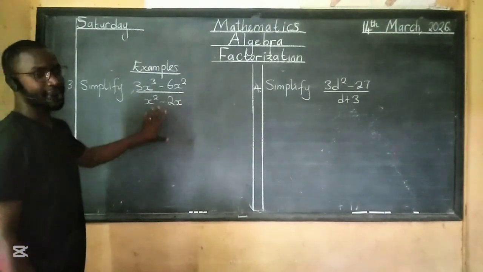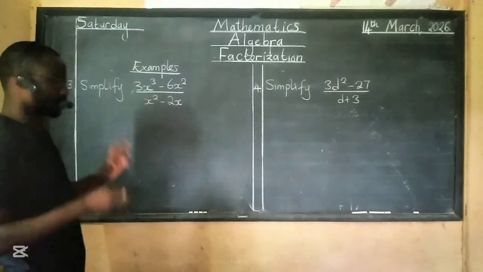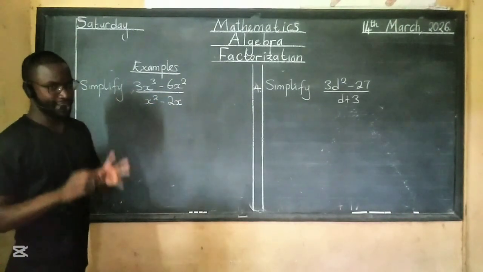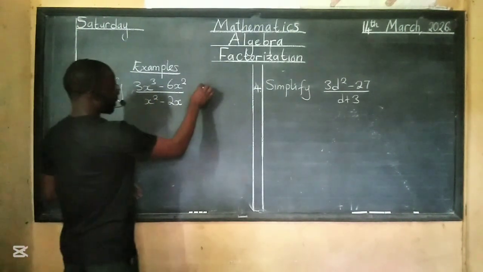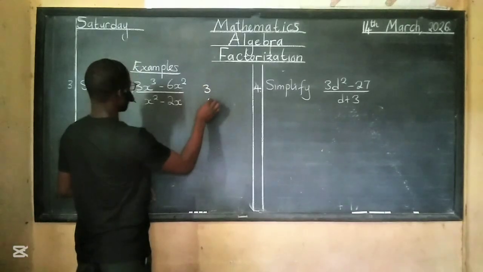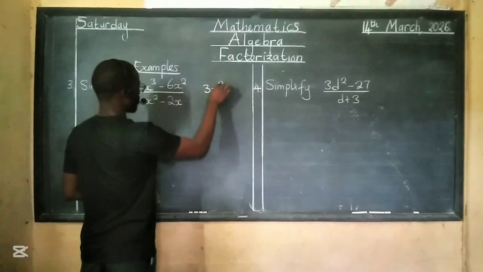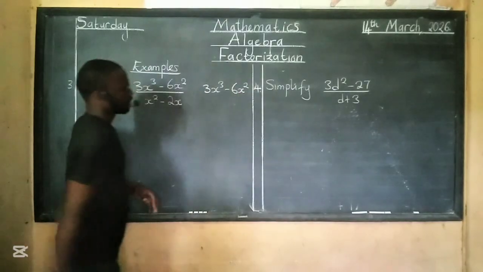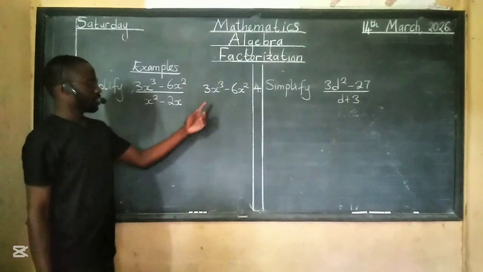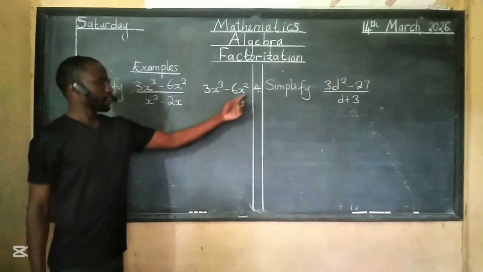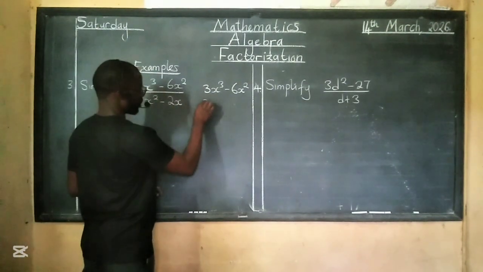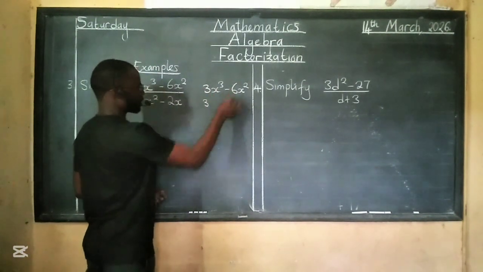Okay, examples 3 and 4. I like example 3. Why? It's a bit more work. Can we factorize the top part? Yes. Let's put it on the side. So putting it on the side, this will be 3x to the power 3 minus 6x squared. Is there anything common on this side and that side of that equation? Yes. For the numbers, 3 can go into both 3 and 6.